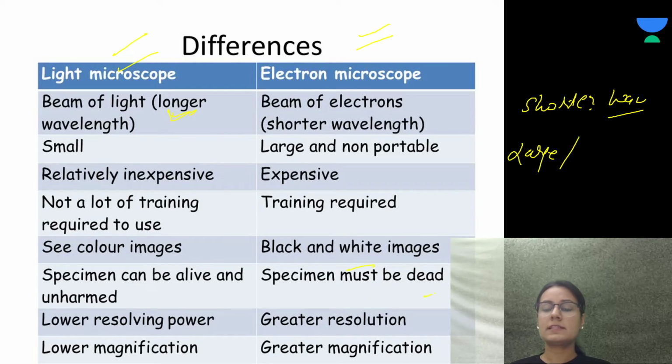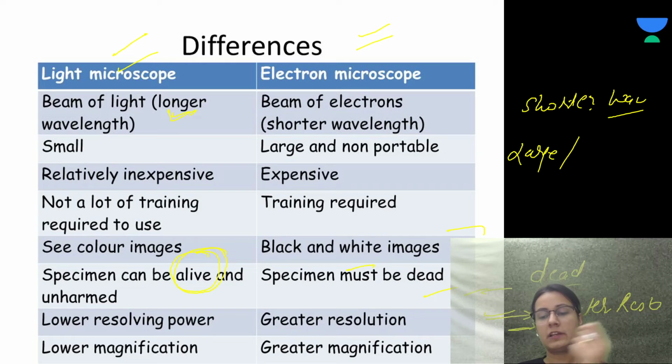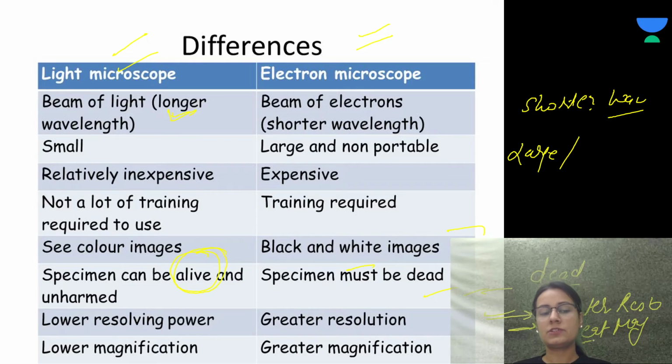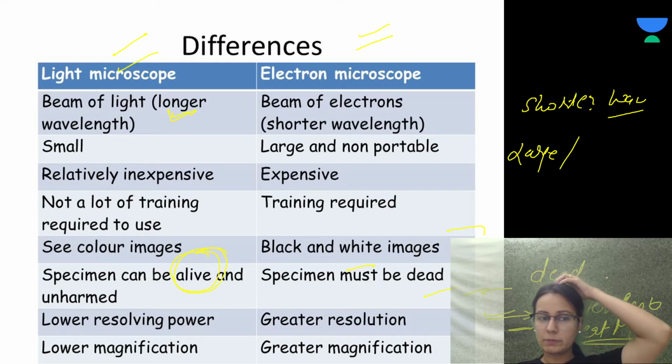Now, the specimen for the electron microscope is dead, while it is alive and unharmed in the light microscope. And the electron microscope is of greater resolution and greater magnification, while it is of lower resolution and lower magnification for the light microscope.